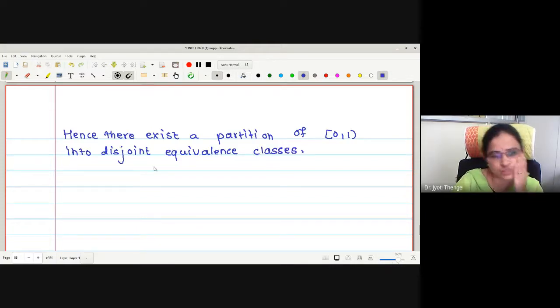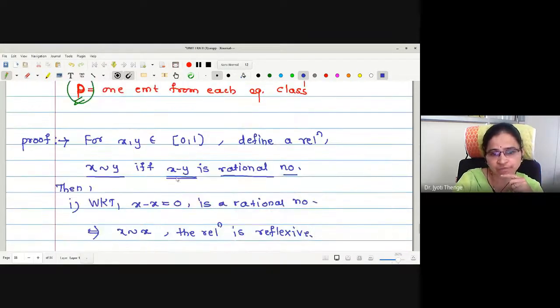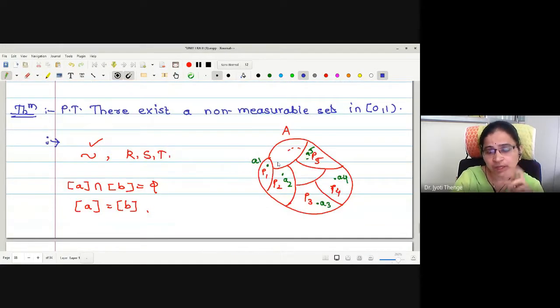Whenever we say disjoint equivalence classes, what will be the meaning? The intersection is empty, or if I take two elements of the same class, they will differ by a rational number, right? The relation we have defined is that the difference is a rational number. And if I take two elements from two different classes, what about their difference? Whether it is a rational number or an irrational number? Irrational. Yes, it is irrational.